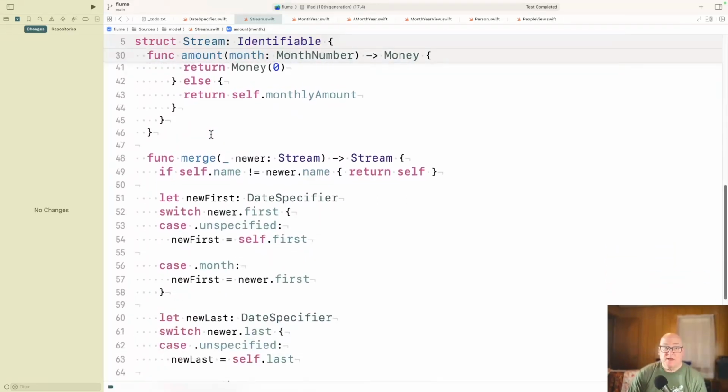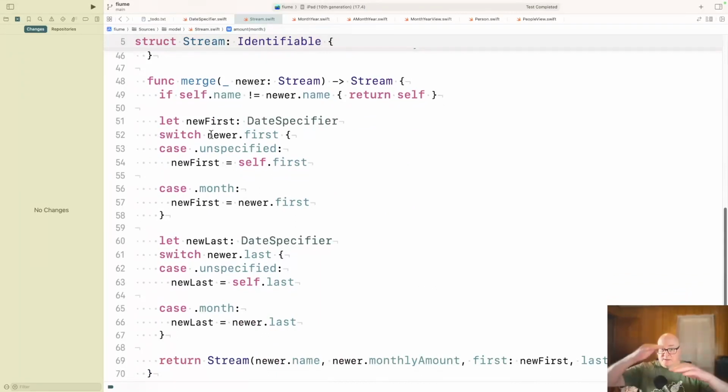And then the next one we have is the merge. So we had 2 entries for salary, and some things were filled in that weren't before and vice versa. We have to make that adjustment or that merging. As of now, we're only doing dates, first date and last date. So if the newer date is unspecified, then we let the older date show through. Otherwise, we take the newer one.